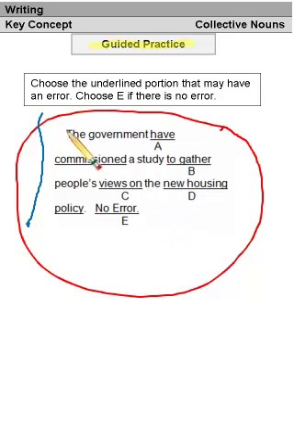The government have commissioned a study to gather people's views on the new housing policy. In this type of problem, you want to go point by point, A, B, C, or D, and look for errors. In A, the verb is underlined, have commissioned. This is the present perfect tense of the verb commission. Because of the helping verb have, we know that it is plural. So we want to find the corresponding subject and decide if that subject is singular or plural. Remember, verbs and subjects must always agree in number, singular or plural.